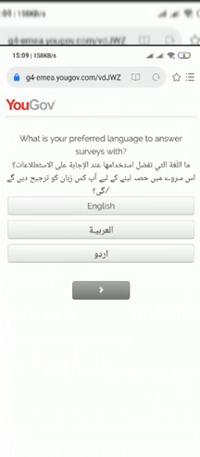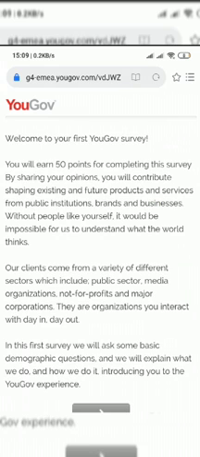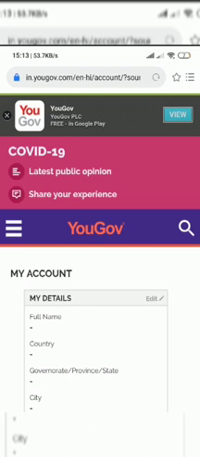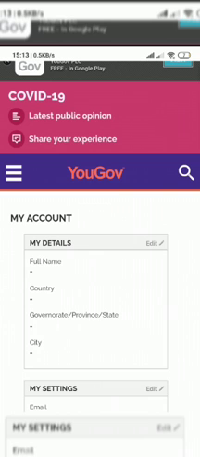Yeah, you can see the survey is started now, and I'm doing this survey. You have to choose your language. So this website will ask you some questions to know your interest and information about you. So just give your proper information to them, so they could know about you. So guys, just respond to all questions, and after completing the survey you will get some money.